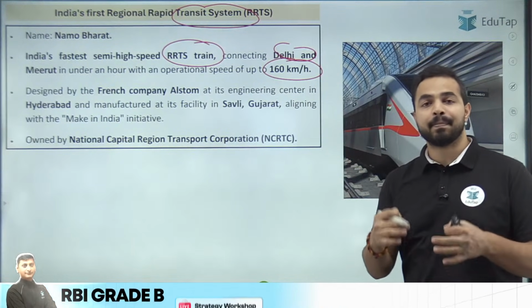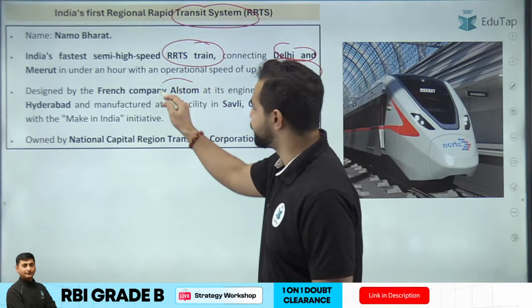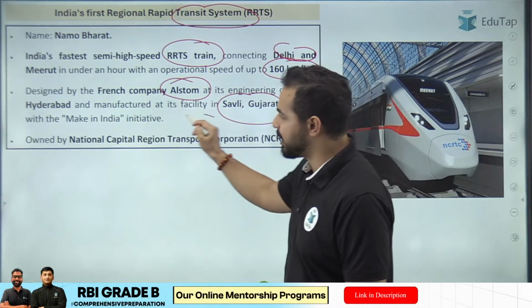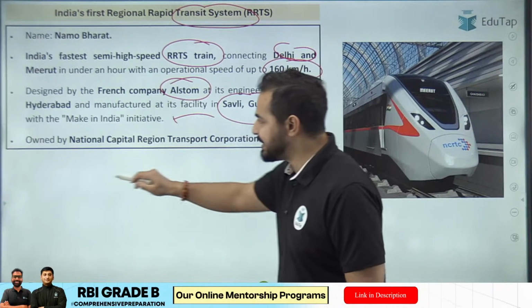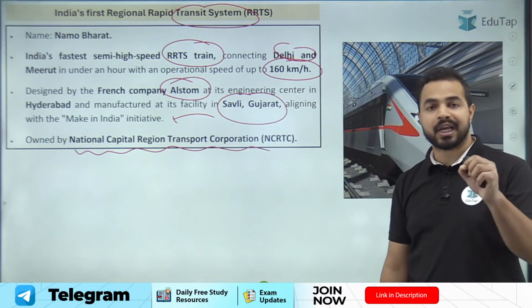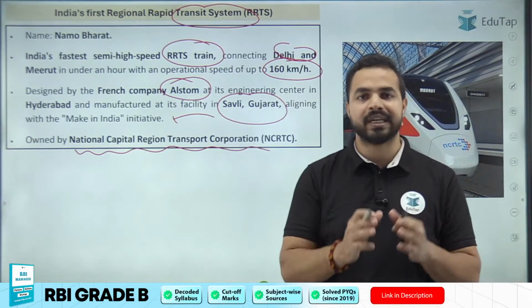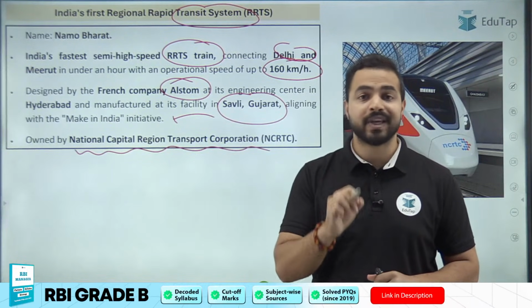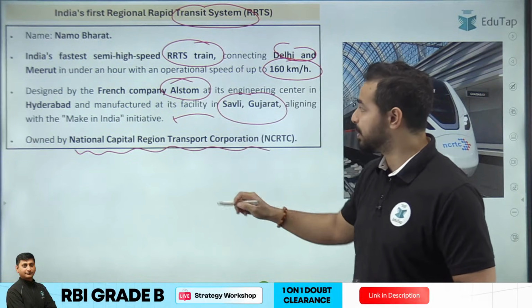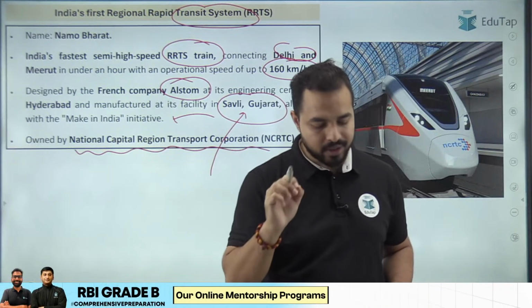When it comes to the development of this RRTS, it has been designed by the French company Alstom. It has been manufactured in Savli, Gujarat, aligning with the Make in India initiative. It is owned by the NCRTC, that is National Capital Region Transport Corporation. So the National Capital Region Transport Corporation owns it. And what is its name? Namo Bharat. Namo Bharat is the right answer.